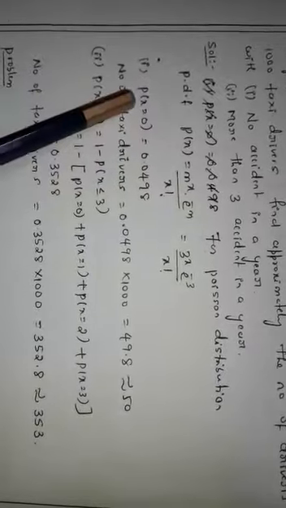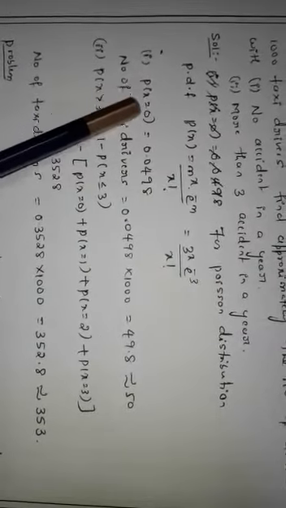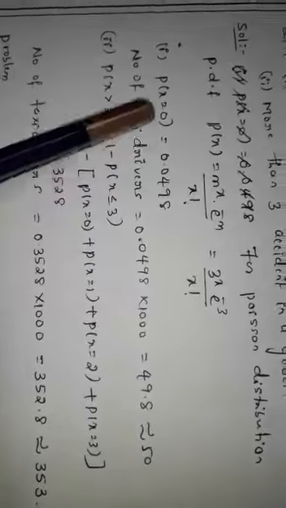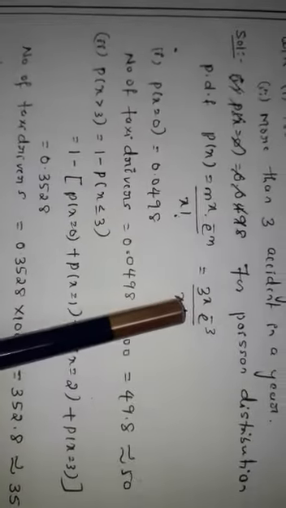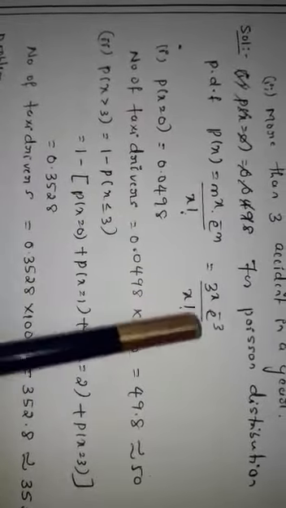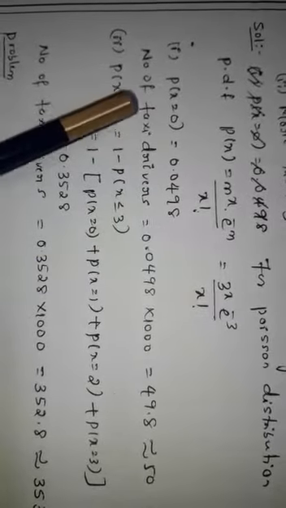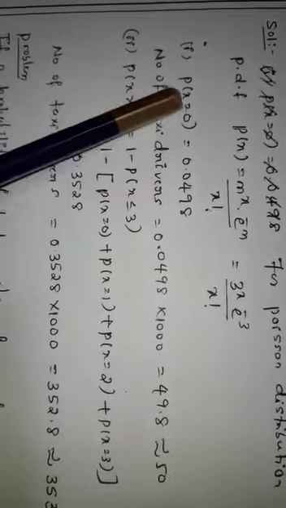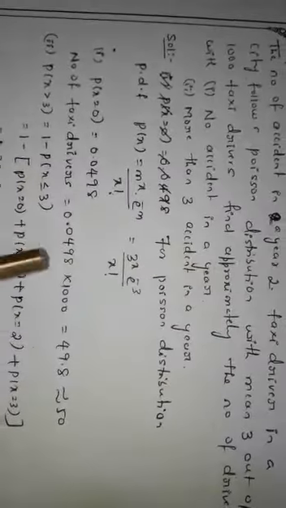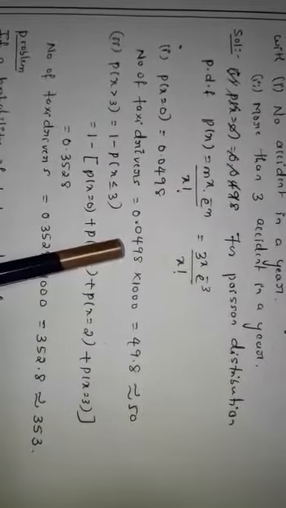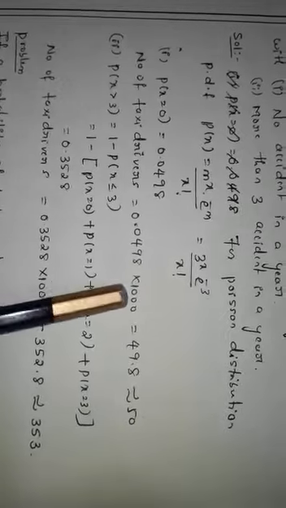So now we are going to calculate the first case, that is no accidents in a year. No accident means probability of x is equal to 0. So substitute the value of x as 0 in this probability of x. You are going to get the answer as 0.0498. And we have to calculate for 1000 taxi drivers, so the number of taxi drivers with no accidents is given by 0.0498 multiplied by 1000.